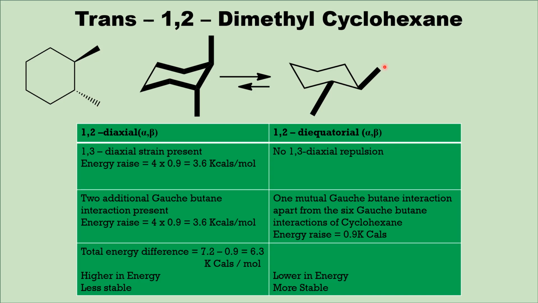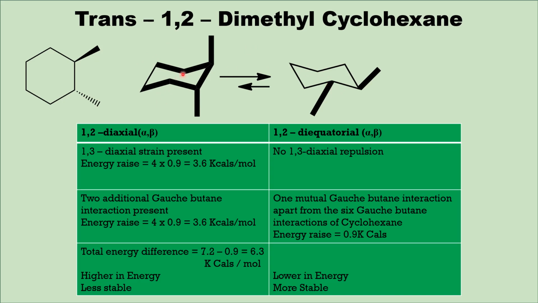This is forming a butane where this bond and the bond present in the ring are anti to one another. Similarly, this bond and this bond are also anti to one another, whereas the two thick bonds I have shown here have gauche interactions. Therefore, this molecule has one gauche interaction and this has four gauche interactions. Therefore, this diaxial conformer has three additional gauche-butane interactions than the diequatorial conformer.